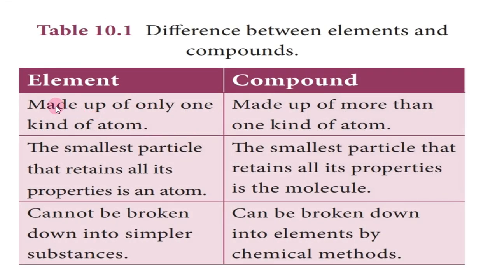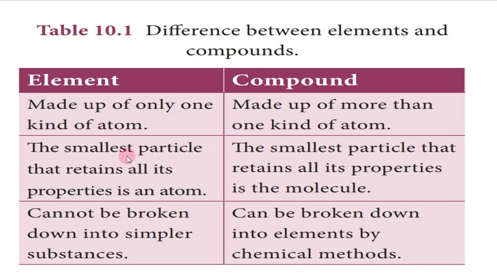So let's see the differences. First difference: an element is made up of only one kind of atom, but a compound is made up of more than one kind of atom. Then the second point, I will explain later. So the third point: an element cannot be broken down into simpler substances, but a compound can be broken down into simpler substances by chemical methods. This point we already discussed, right?